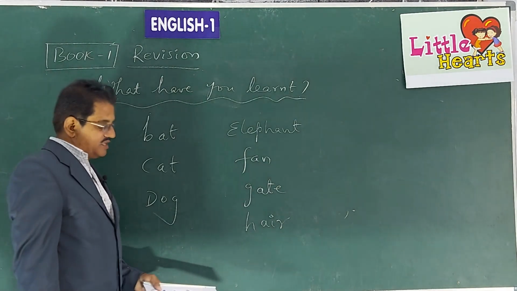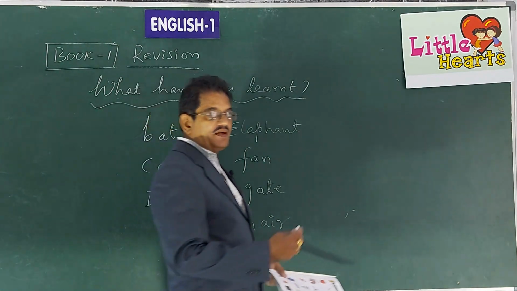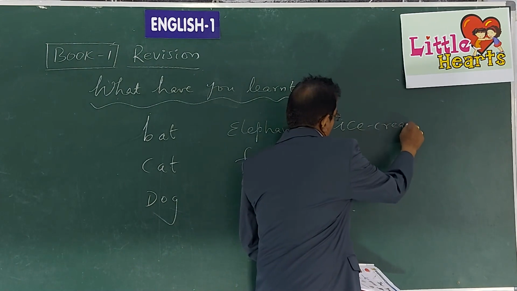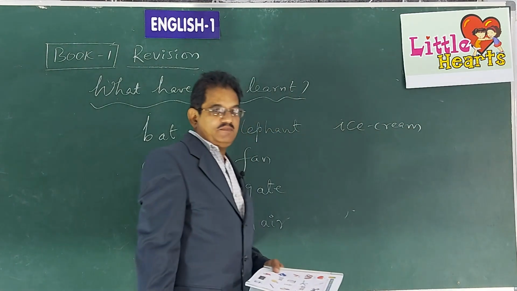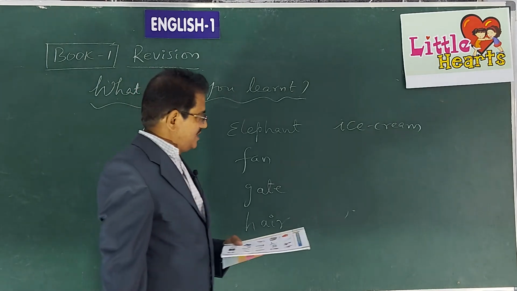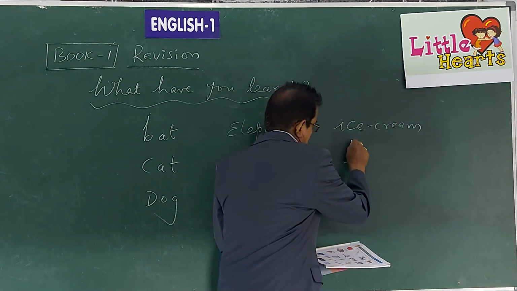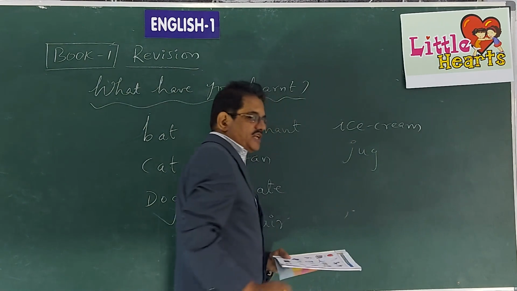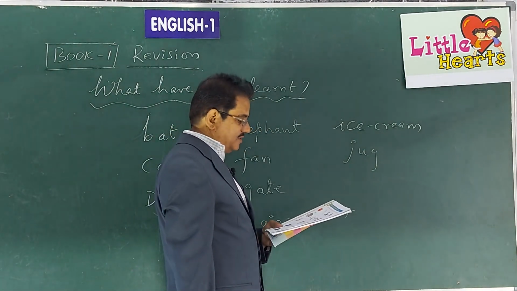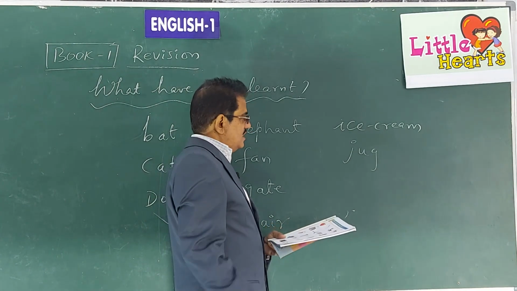H after what? I for ice cream. I for ice cream. You all like ice cream, right, children? I for ice cream. J for jug. Have you seen a jug there in your house on the kitchen table or the dining table? Yes, of course.